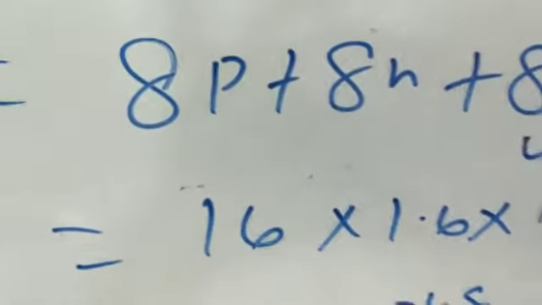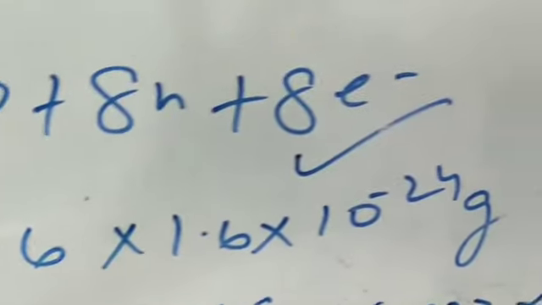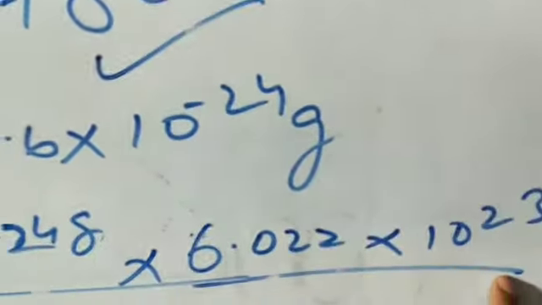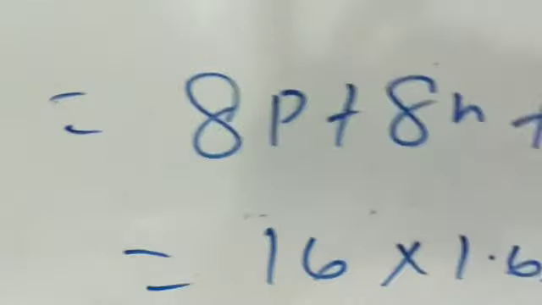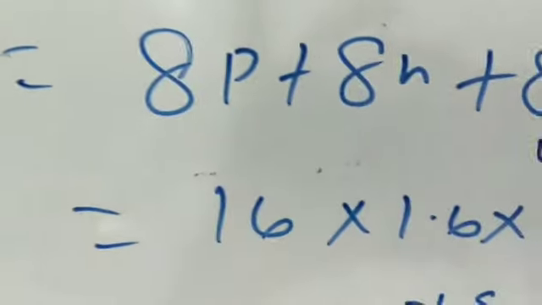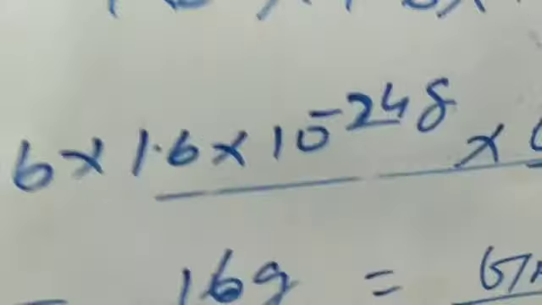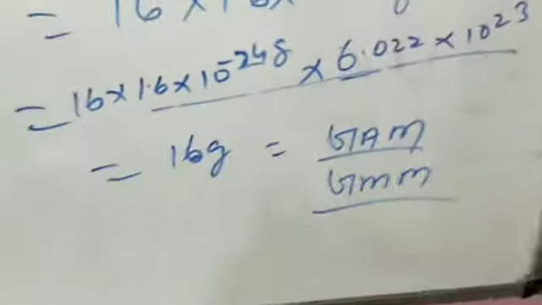Then we know that the product of 1.6 × 10^-24 gram and 6.022 × 10^23 is 1, that we discussed above. So the value of 16 × 1 is 16 gram.